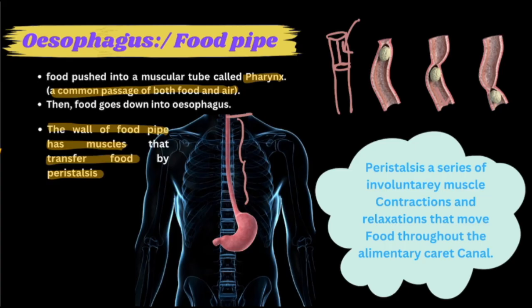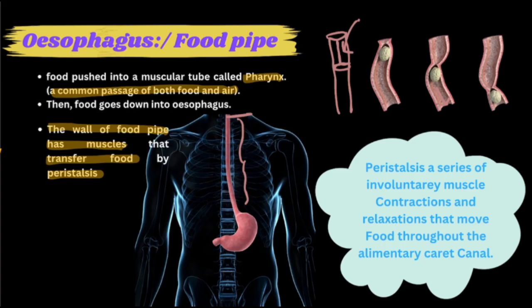The wall of the esophagus consists of lots of muscles, and these muscles contract and relax, by which the food is transferred through the esophagus towards the stomach, or towards the whole alimentary canal. See, after swallowing the food, we have no control over the food.